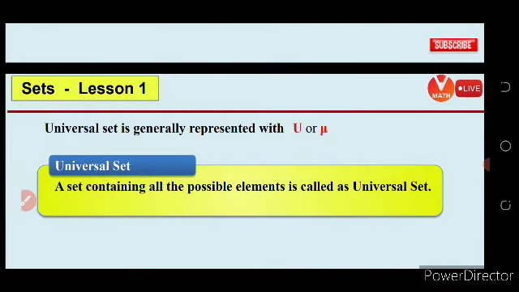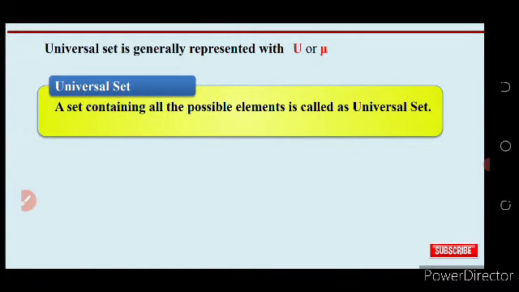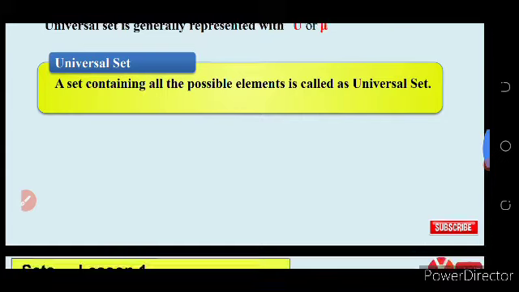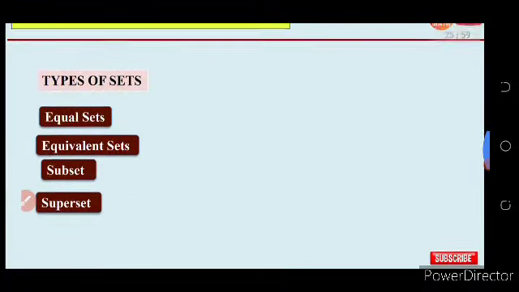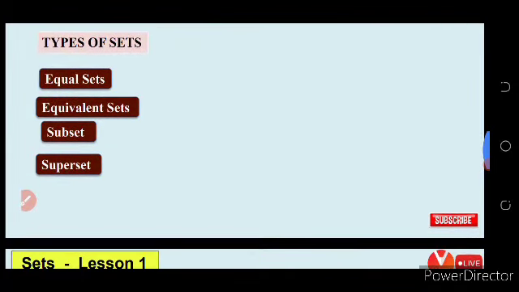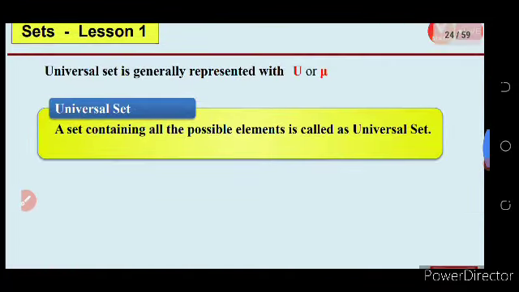Universal set is generally represented with U or gamma. A set containing all the possible elements is called a universal set. So what is called a universal set?